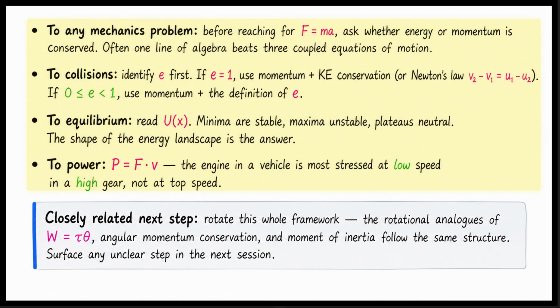For equilibrium problems, read the potential energy graph. Minima are stable, maxima are unstable, and plateaus are neutral. The shape of the energy landscape gives you the answer. For power, remember it is F dot v. A vehicle's engine is actually most stressed at a low speed in a high gear, where high force is required, not at its top speed.